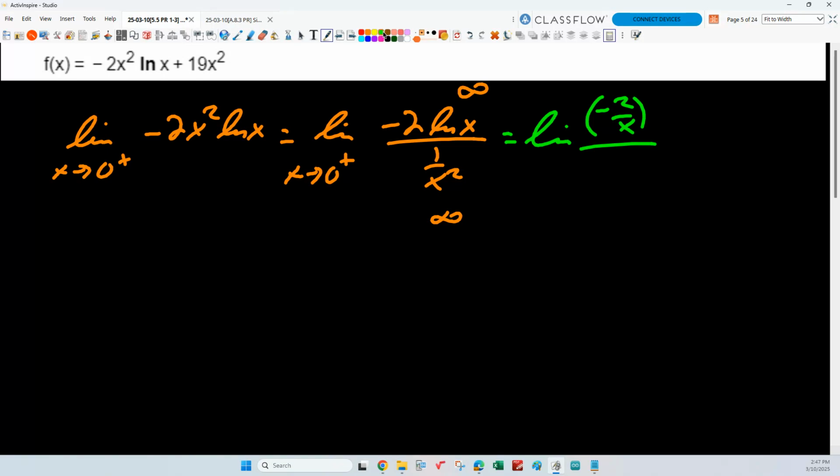On the bottom we have x to the negative 2. What's the derivative of x to the negative 2? Negative 2 x to the negative 3, right? Good. So on the bottom we're going to get negative 2 over x cubed, right? Pretty good. Okay, so now let's go ahead and remix those and evaluate what we get. If I multiply by the reciprocal of the bottom, the negative 2's are going to cancel, and we're going to get the limit of x squared, aren't we?